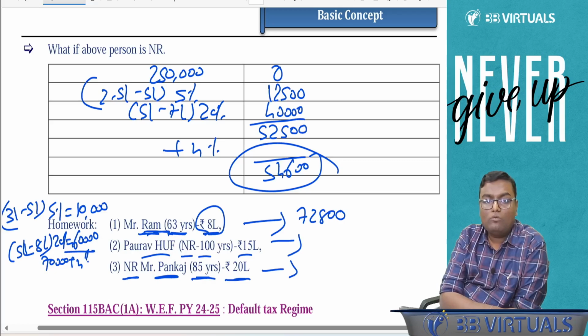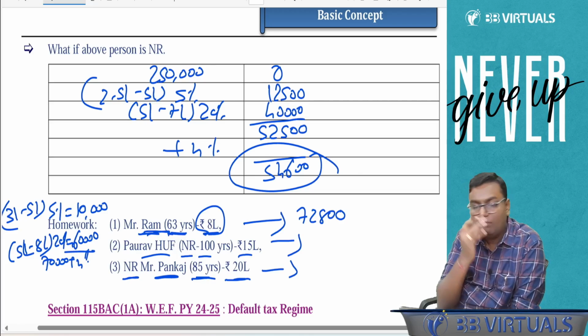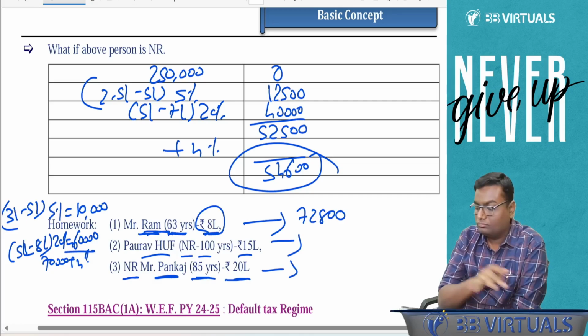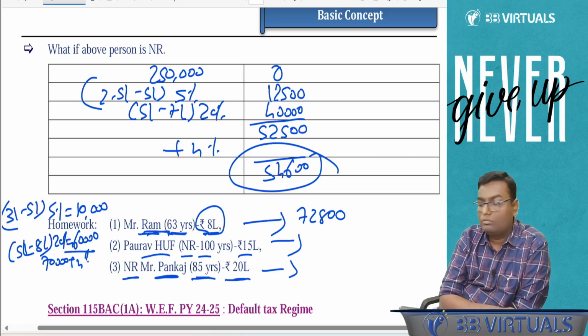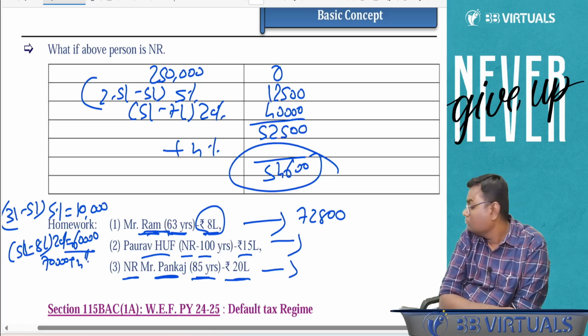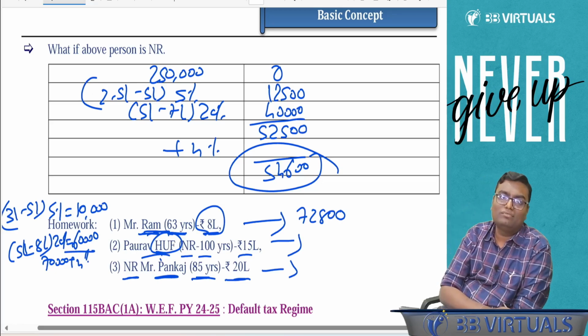Achha, second one, Paurav HUF, non-resident, 100 years, total income is 15 lakh. Tell me the tax payable. So can I say HUF is never covered by the 3 lakh or 5 lakh limit?